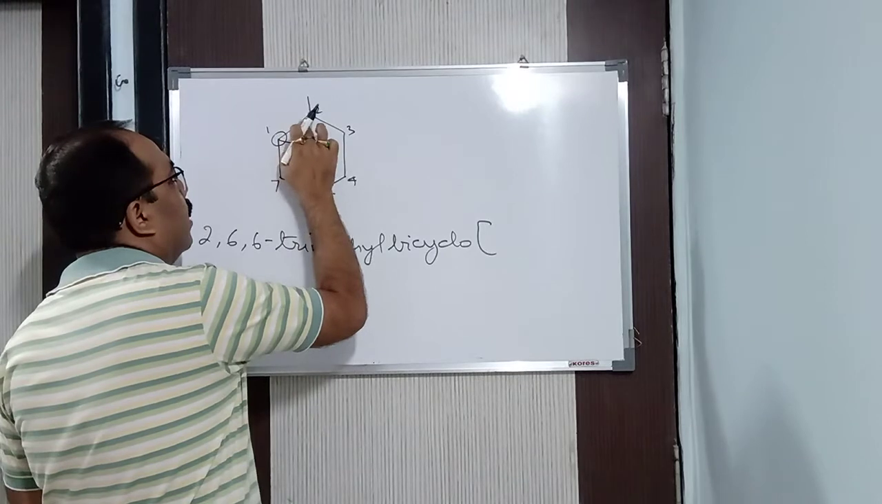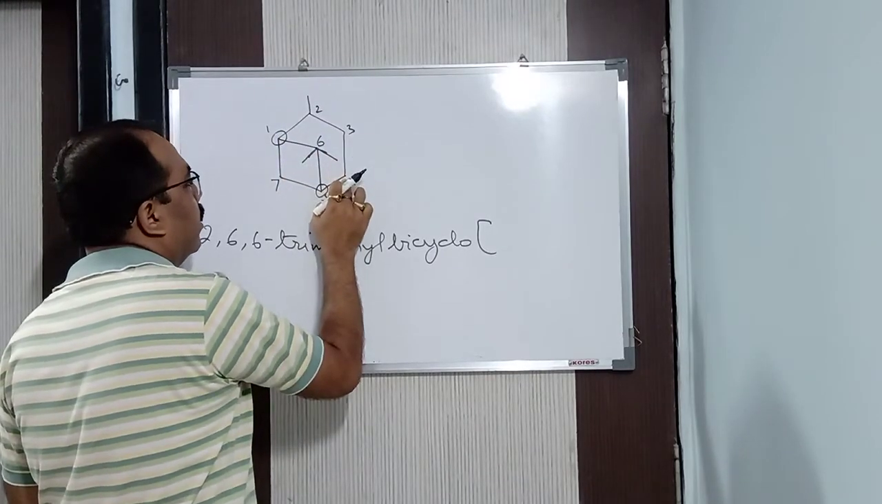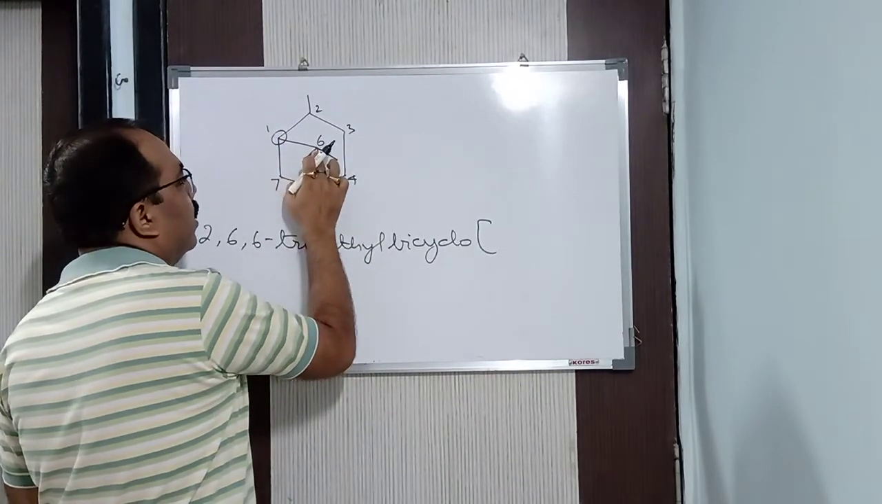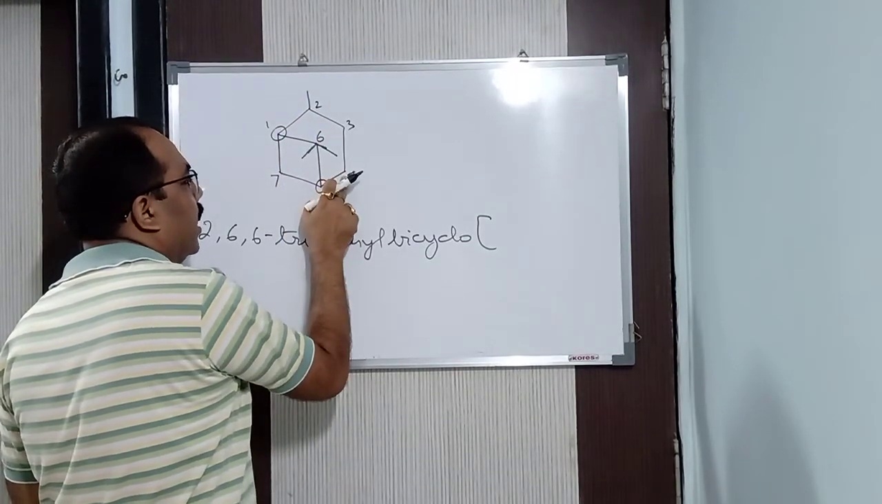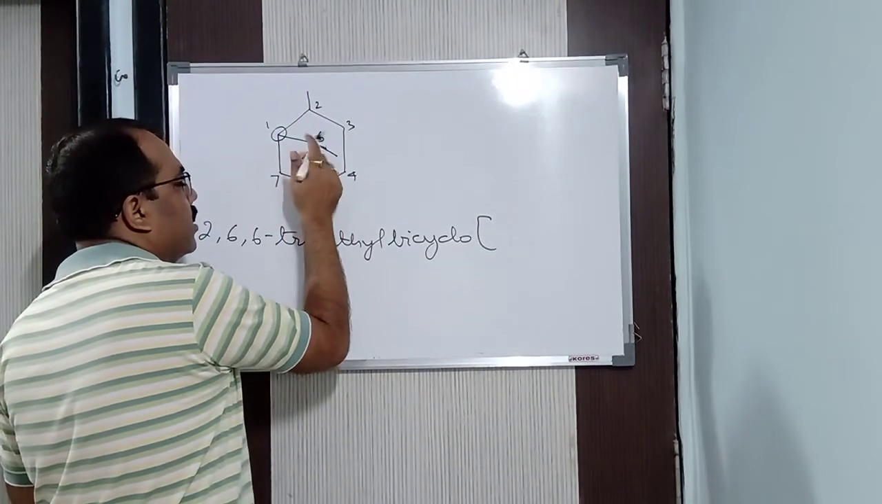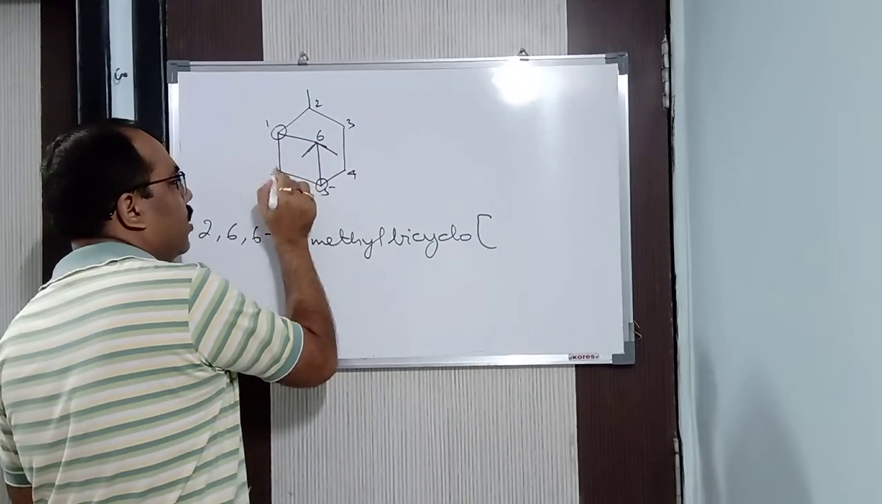And mark it and see how many? 1, 2, 3. 3 carbon here. Here 1 carbon. And here how many? 1 carbon. Alright, see here. 1, 2, 3. 3 carbon bridge. This is a 1 carbon bridge. Here how many carbon? 1 carbon. And here also 1 carbon.